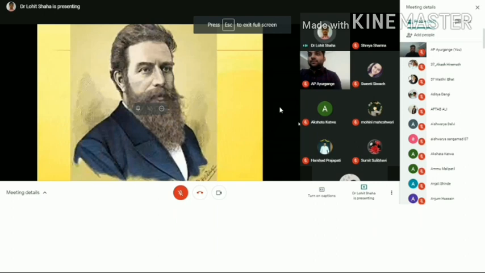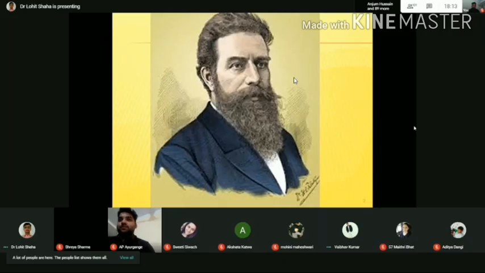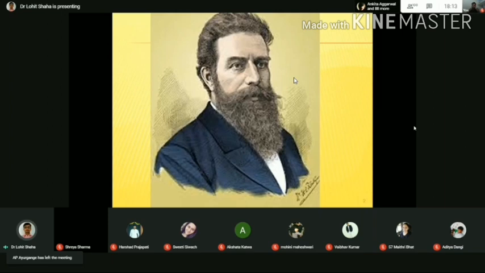He was a mechanical engineer, and also a physics teacher. So what happened? One day he was passing some fluorescent lights on the wooden part. So when it was passing through that, accidentally some new rays appeared over there. He got some new rays there. So when the new rays appeared, he didn't know the name of that ray.